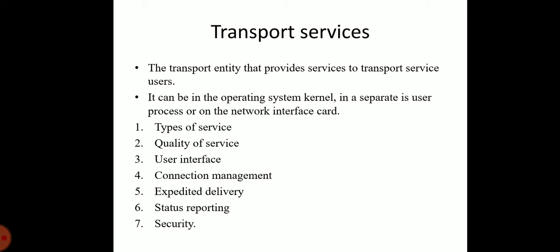The error and loss level measures the number of lost or garbled messages as a fraction of the total sent. The desired average and maximum delay measures the time between a message being sent by the transport user on the source machine and it being received by the transport user on the destination machine. The throughput parameter measures the number of bytes of user data transferred per second, measured over some time interval.